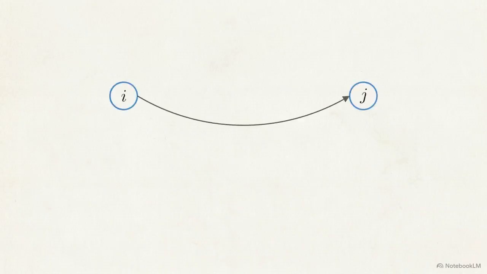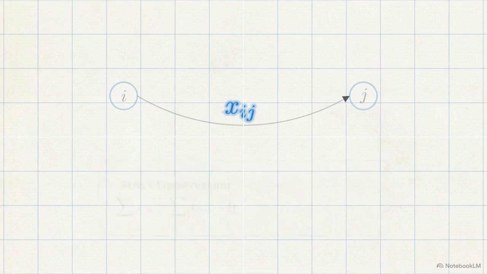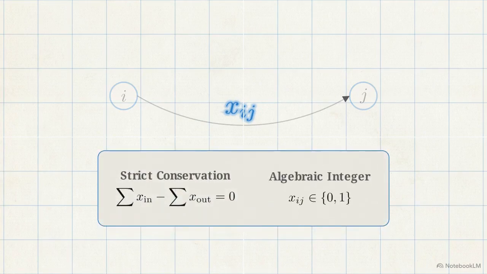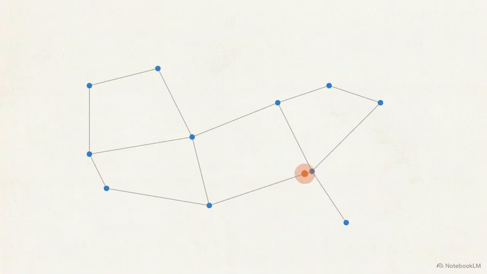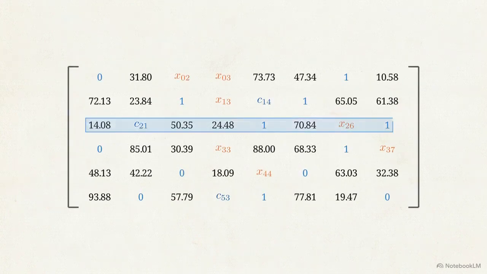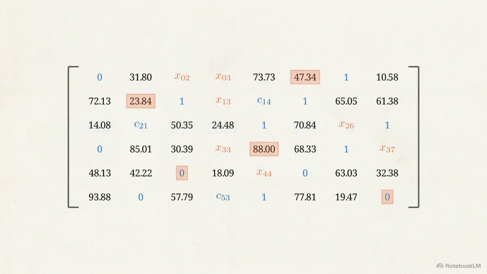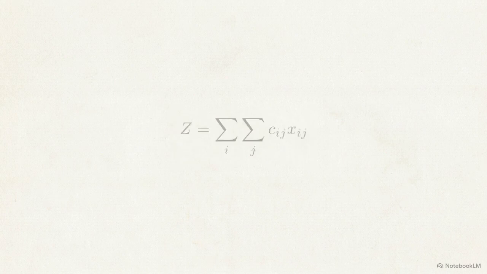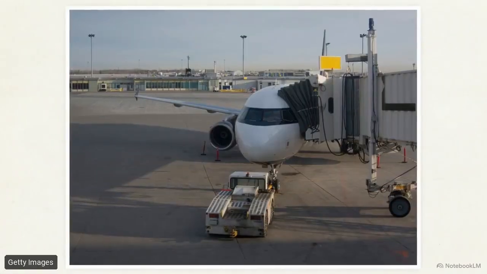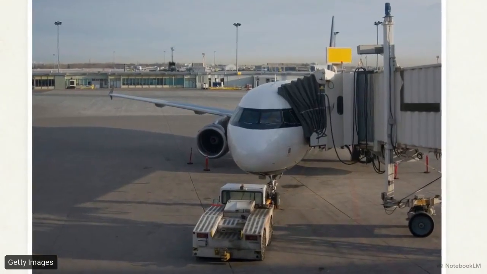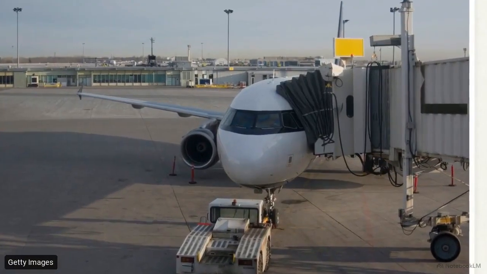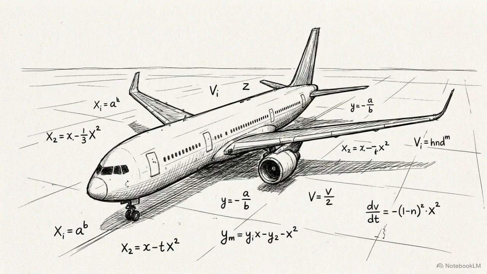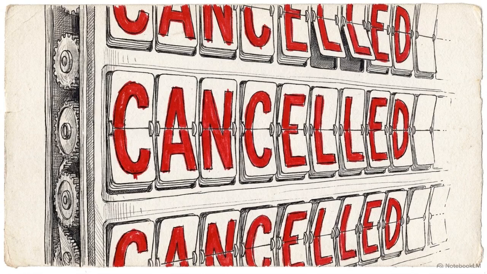By expressing the physical movement of a plane or train as a strictly conserved algebraic integer, the computer no longer traces a map. It solves a giant matrix of equations, testing millions of permutations simultaneously to find the absolute minimum cost. United Airlines applies this exact minimum cost flow framework when managing its fleet. When an aircraft is unexpectedly grounded, United cannot manually guess how to rearrange the remaining planes. Reassignments must happen instantly to prevent cascading cancellations across connecting hubs.